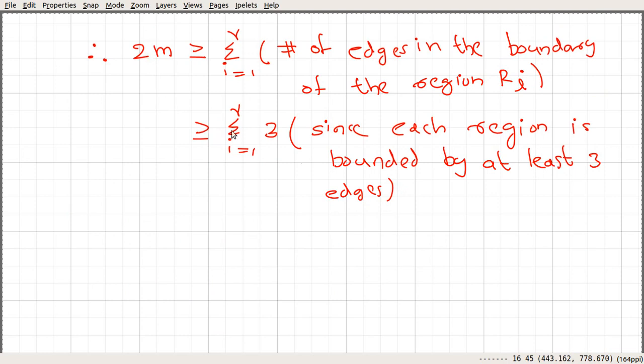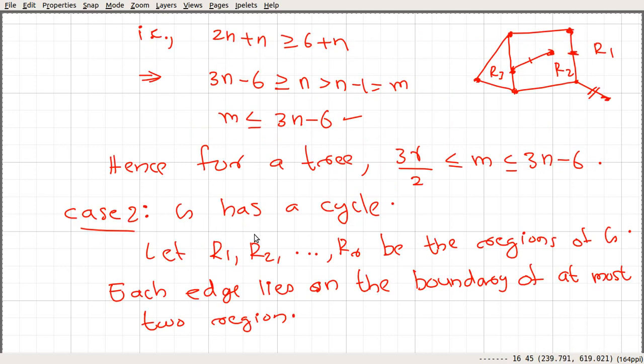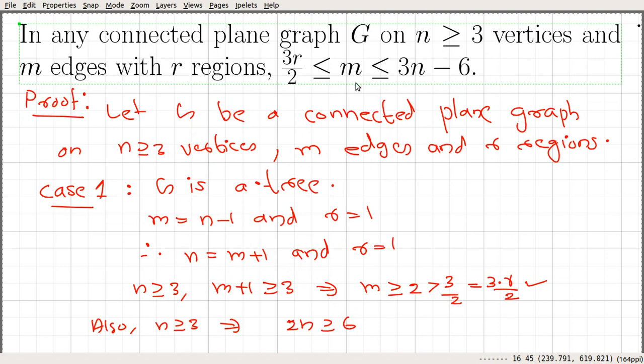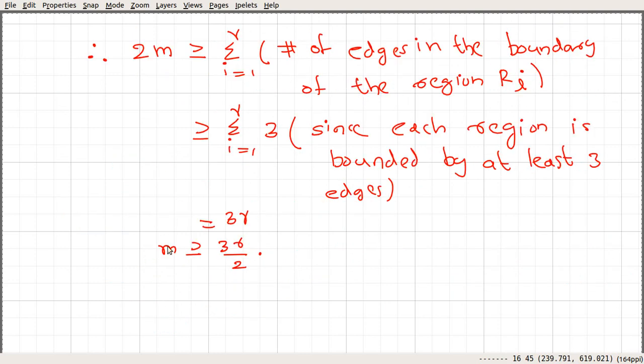So 2m is greater than or equal to this summation, which is nothing but 3 added r times, so we have 3r. Solving for this we get m greater than or equal to 3r divided by 2. So for this case we are able to prove that 3r by 2 is less than or equal to m. That is the lower bound for the number of edges.